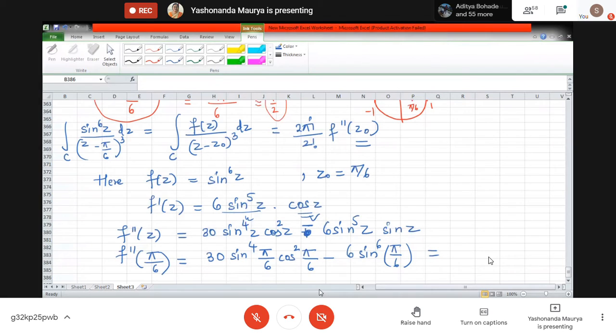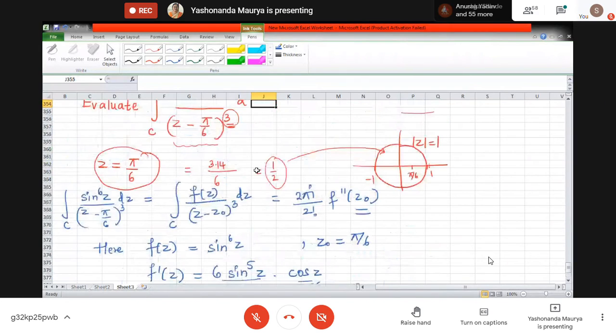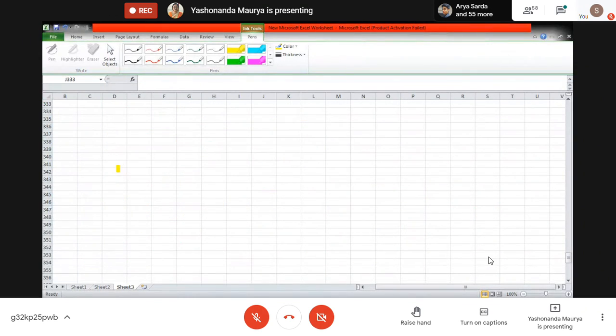And then we have seen the corollary in which we have the expression of the form f of z divided by z minus z0 to the power n.